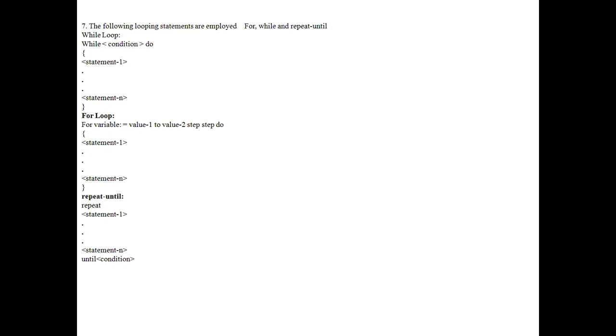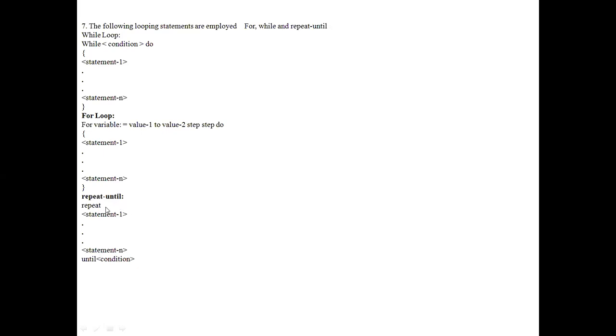Then for loop. For variable, value 1 to value 2, step value. From value 1, increment by step value up to value 2. Till then, the statements are repeated. Repeat until: many of you may not be aware of this because in C language we don't use repeat until in a straight form.